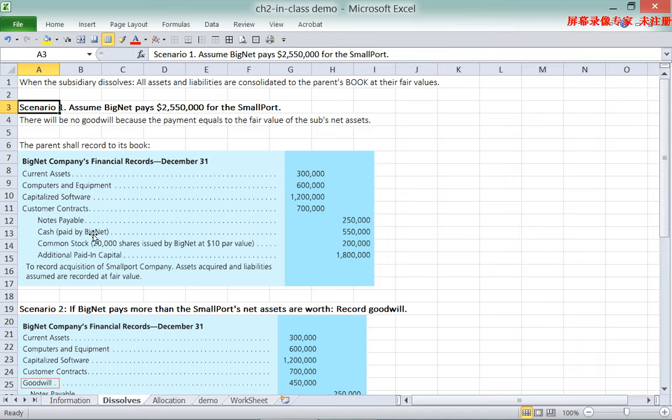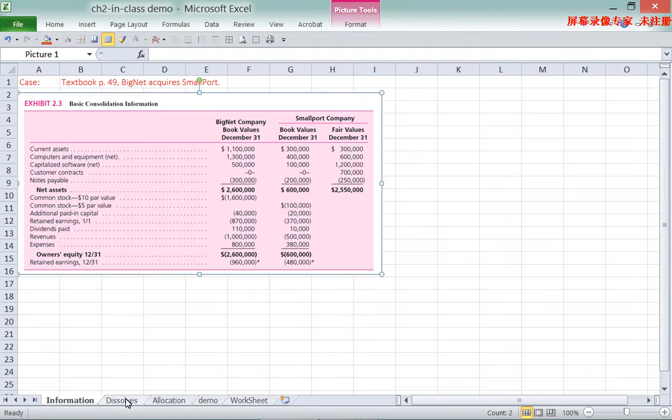Also, it pays cash, and it issued common stock, which is recorded at par value, and all the extra value above the par of the market value is recorded as additional paid-in capital. You should be able to understand this if you understand intermediate accounting.